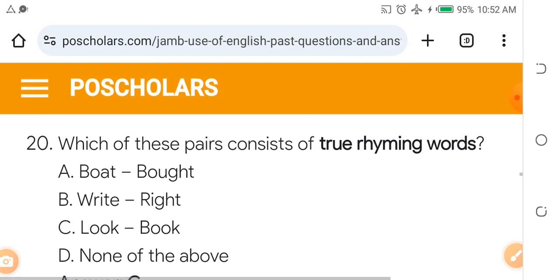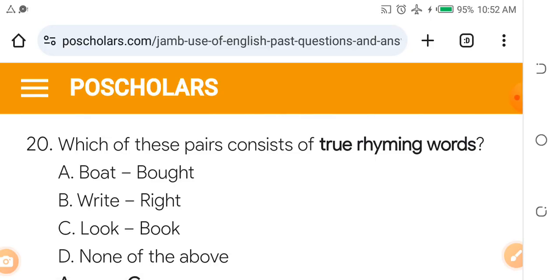And then question 20. Which of these pairs consists of two rhyming words? A, both and but. B, right and right. C, look and book. Also tell me the answer of question 21.